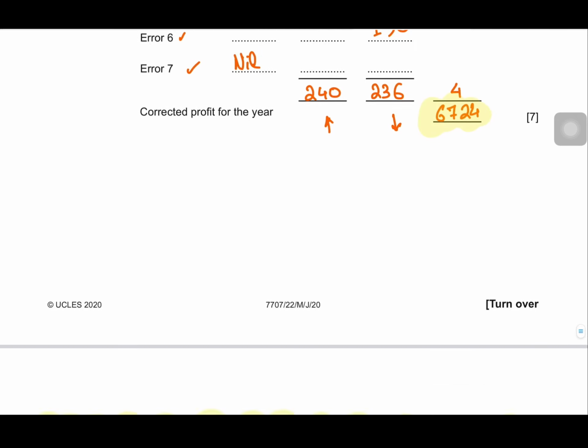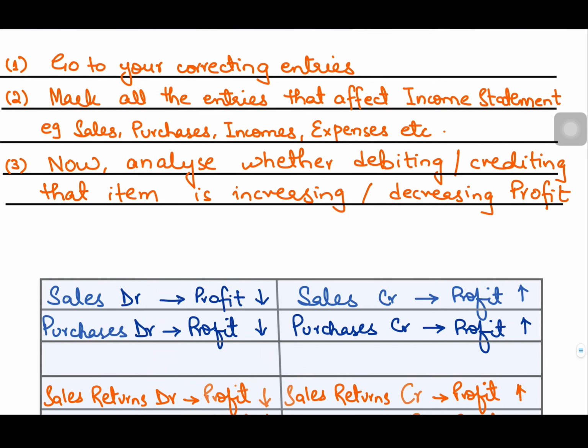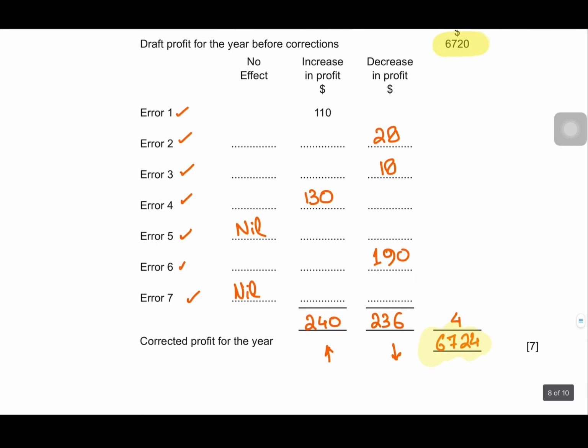Right, if you just remember these steps, that you have to first identify those accounts which will be affecting or which will be coming in your income statement, and then how their treatment or how their correction will affect the profit, you can easily do the calculations and you can easily find out the corrected profit. Right, now we are done with part C as well.